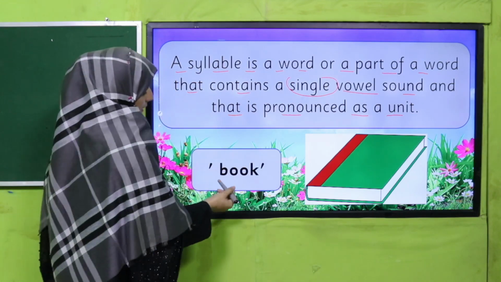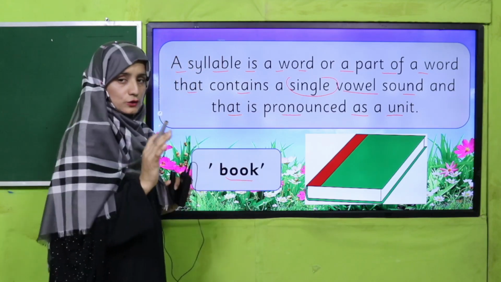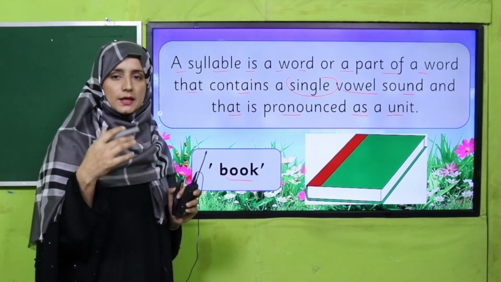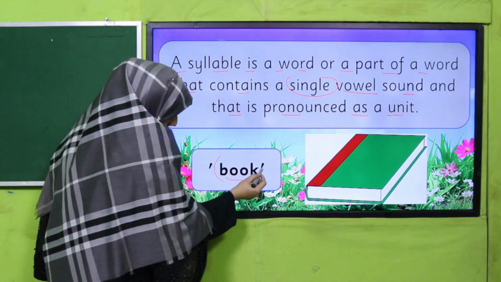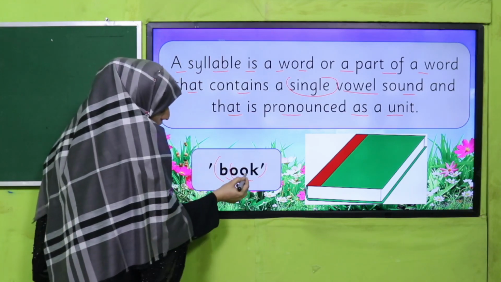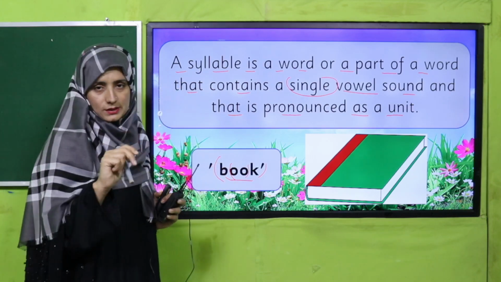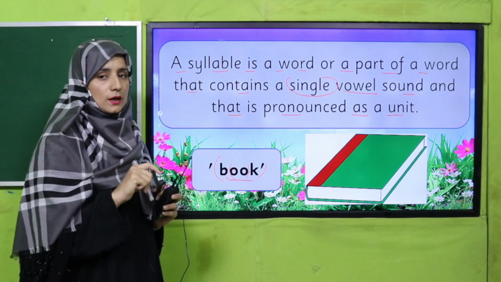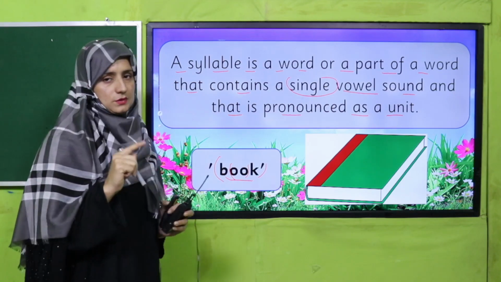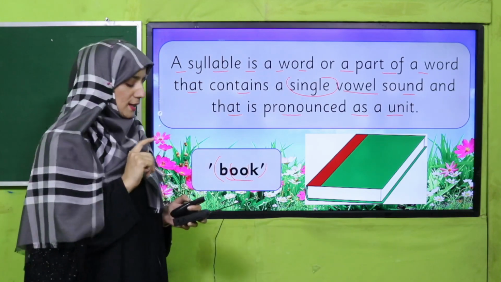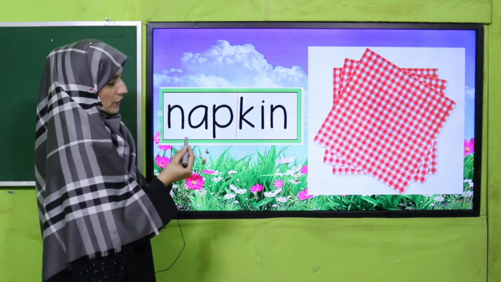See there, like book. Do you judge that? Read that word. Hurry up. Yes, book. Do you see how many vowels there are? We have 2 vowels together, but there is one single sound, book. So how many syllables does it have? Definitely one syllable.